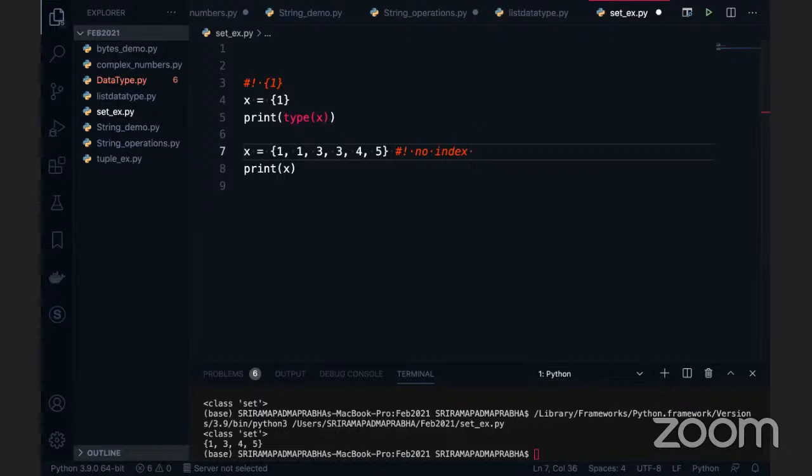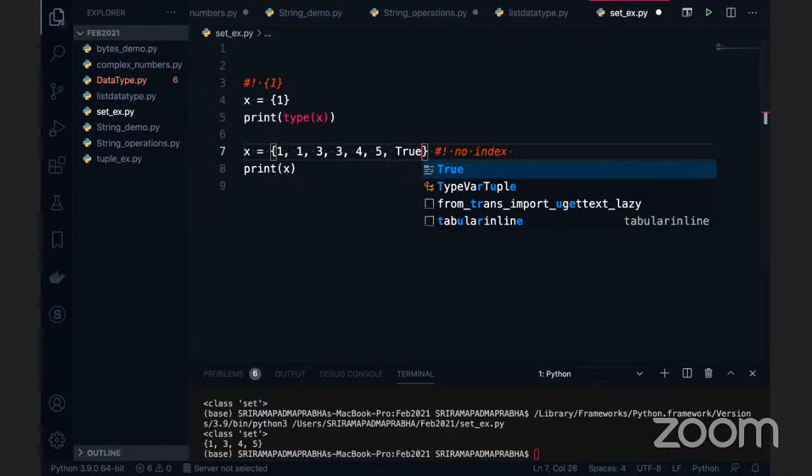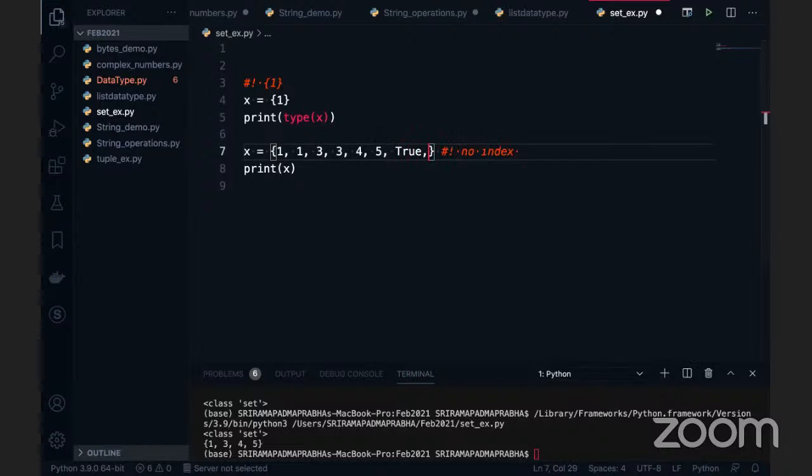Can a set store duplicate values? A set cannot store duplicate values. Can a set store different data types? Yes, I can use different data types here, like True, or something like the string "Raja". If I execute this code, you can see the output here. But note one tricky thing: I gave True, but I'm not getting the value in the output. True is not duplicated, but you can see True is duplicated, so how is it working? Anybody guess? It is considered as 1.